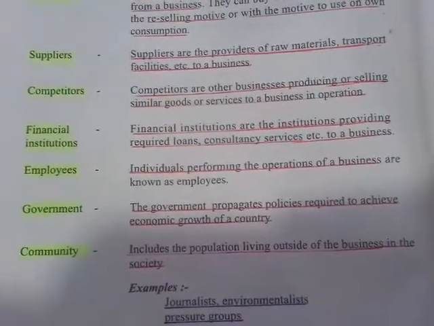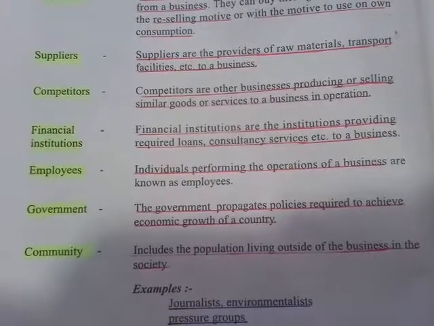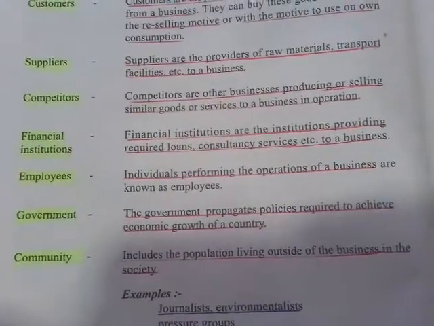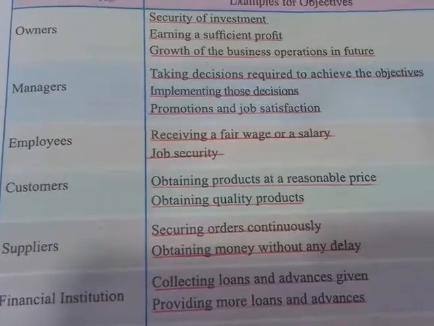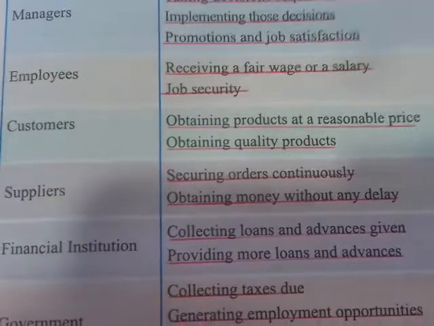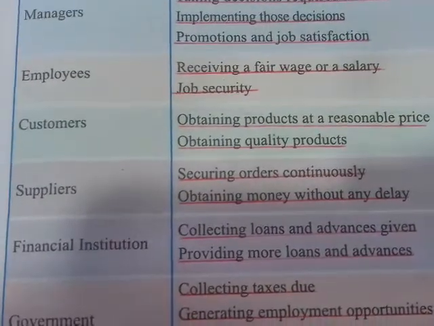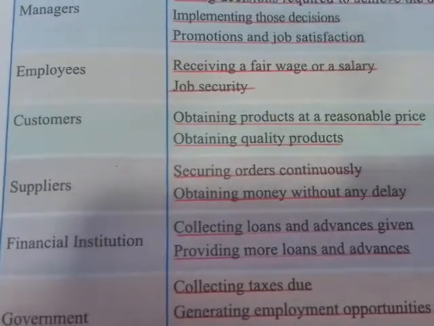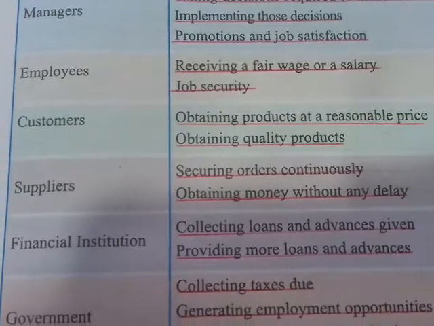Employers means the people who are organizing or employing the people. So, the people who are employed by these employers are called employees. It's a bit difficult to understand. So, for now, just keep in mind that employees means the workers. What are the objectives of employees? Receiving a fair wage or a salary. Wage means a salary. Now, anybody won't work if there is no salary or a fair wage for them. So, their objective is to receive a salary.